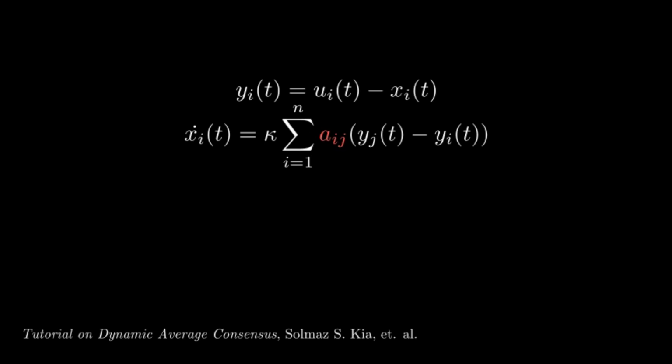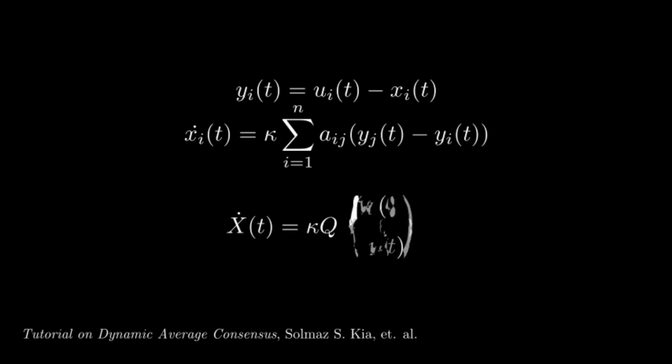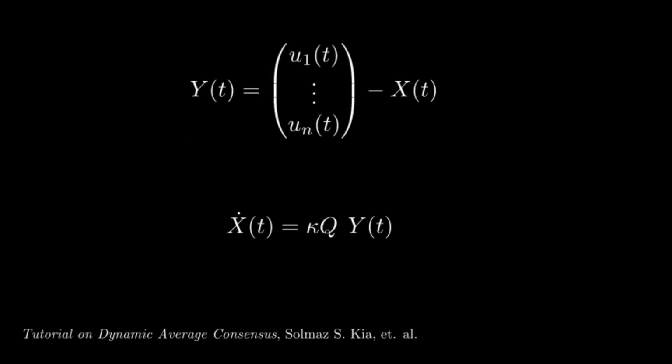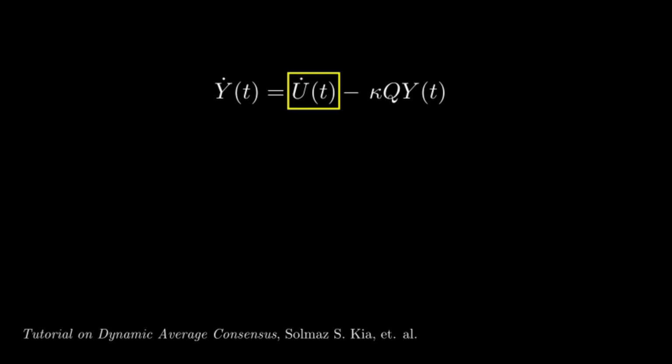matrix components. By stacking all node states in a vector, denoted by capital X, we can write the evolution of the whole network as follows, using the Laplacian matrix and the vector of outputs denoted by capital Y. Writing the top equation in this notation with the vector of signals as capital U, we arrive at the compact representation of the protocol for the whole network. In order to see how this protocol works, let's differentiate the top equation and substitute the dynamics of X. We arrive at a linear system, which would be stable towards consensus with positive kappa, if it wasn't for this term, which acts as a disturbance.